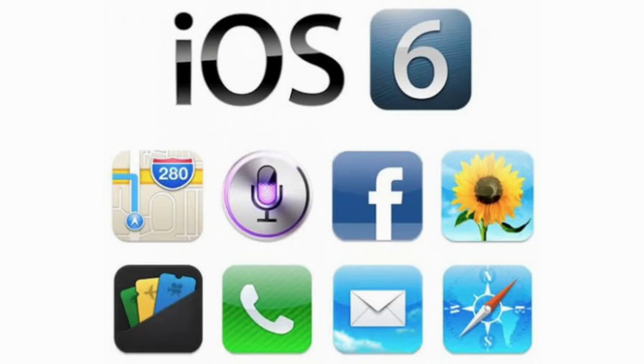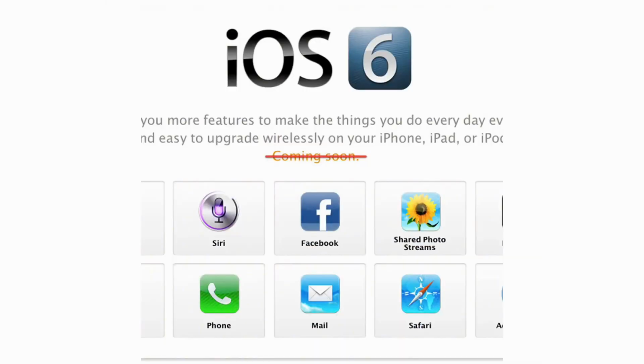iOS 6. In 2012, Apple replaced Google Maps with its own Maps application. The launch was controversial because the new service contained many errors. At the same time, Siri became more capable. Passbook arrived for digital tickets, and Do Not Disturb gave users better control over notifications.